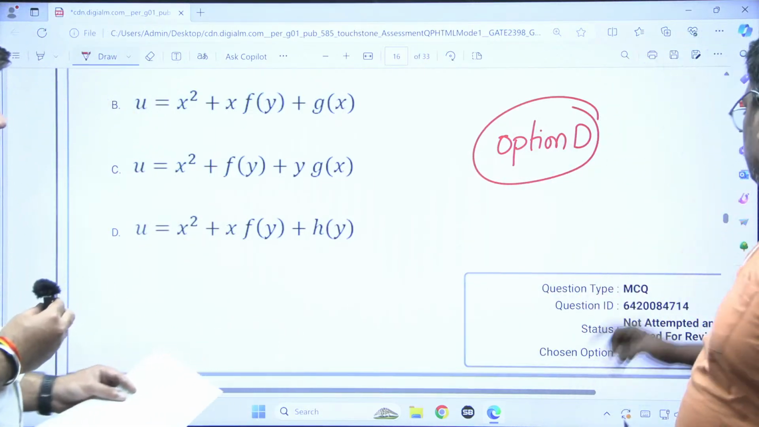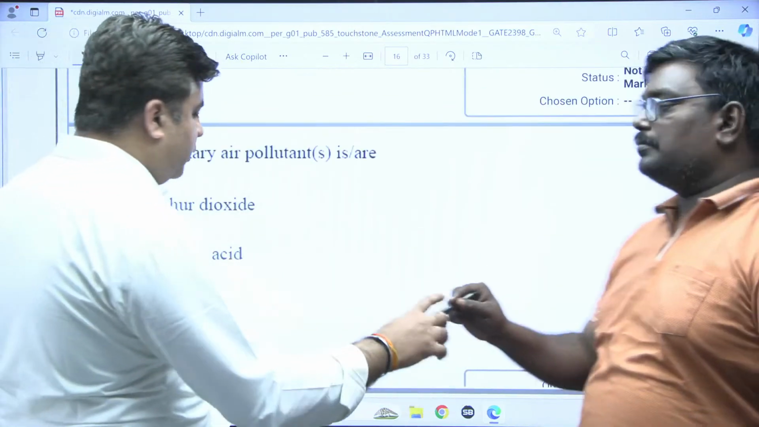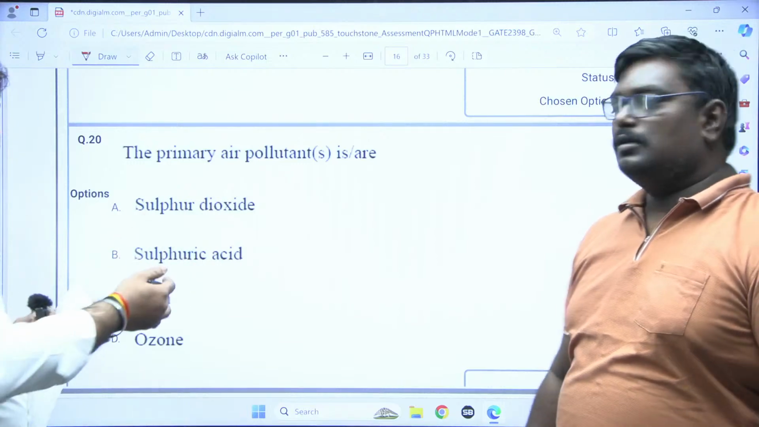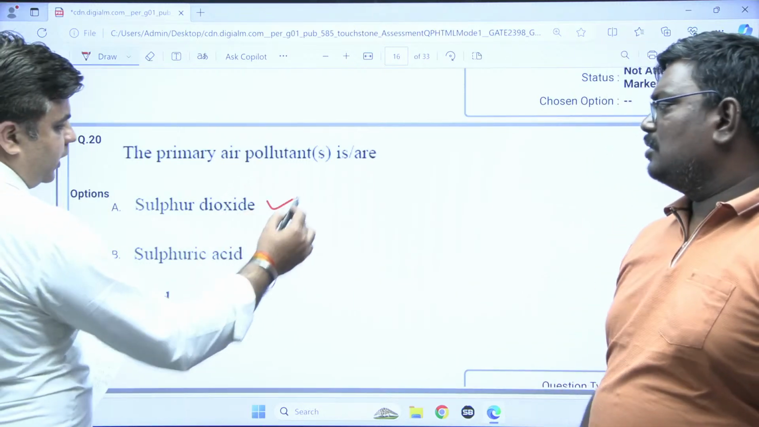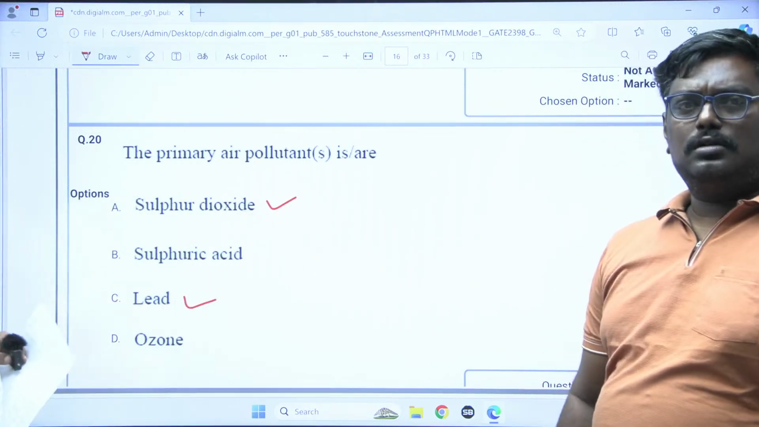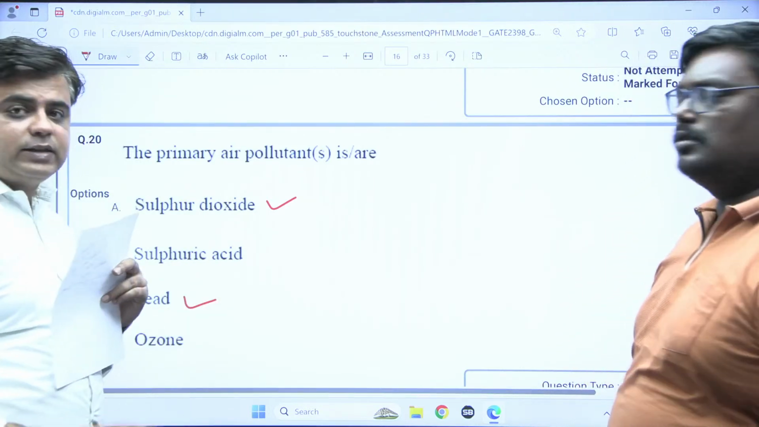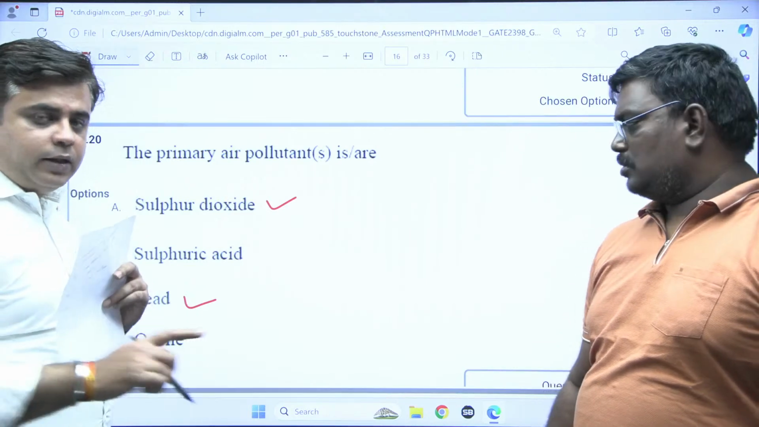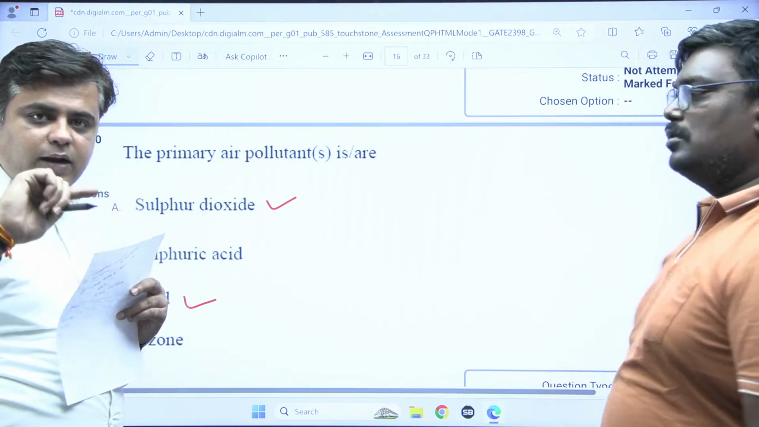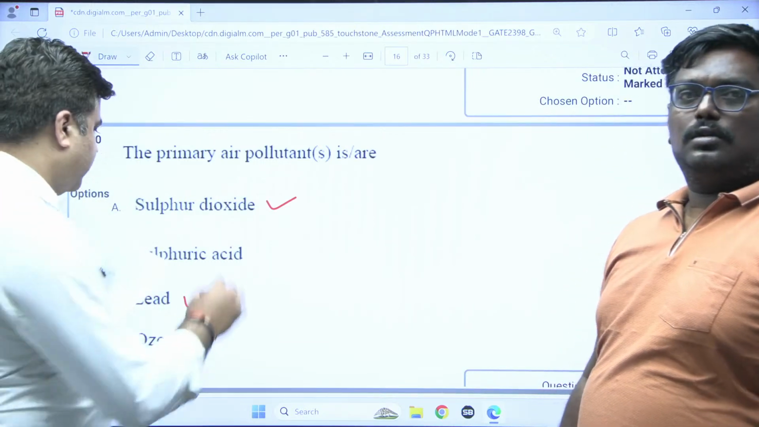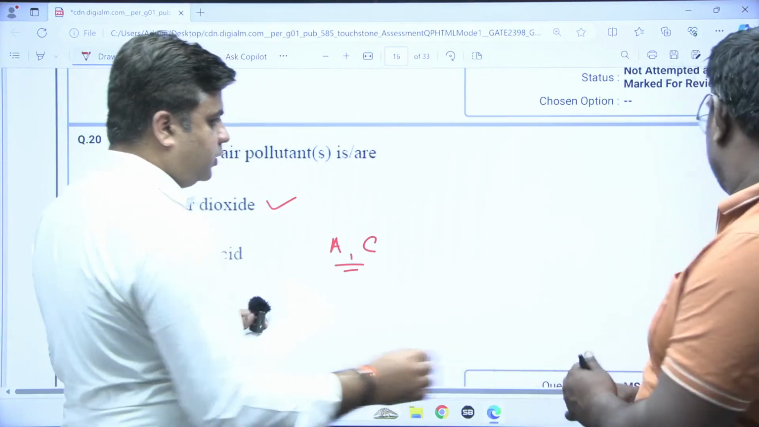Chalo, moving ahead, sir. This is question number 17. Now, coming to this one, sir. The primary air pollutant. This is a direct question, right? So, sulfur dioxide and lead are your primary pollutants. Sulfuric acid and ozone are your secondary pollutants. In fact, this sulfuric acid is responsible for acid rain. This sulfuric acid is formed when SO2 combines with water in the presence of sunlight, and causes the acid rain. So option A and option C are your correct options. Okay. Chalo, moving ahead, sir.